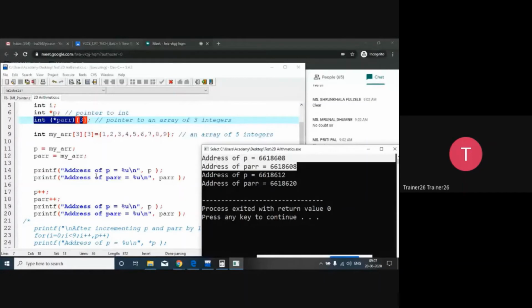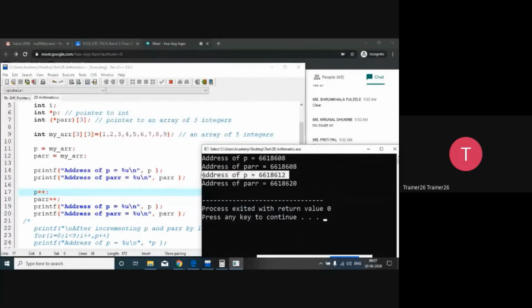Then after that what going to happen, I have incremented first p. So जैसे p increment हुआ तो as we all know that here on a 32-bit environment how many bytes is an integer, 4 bytes.